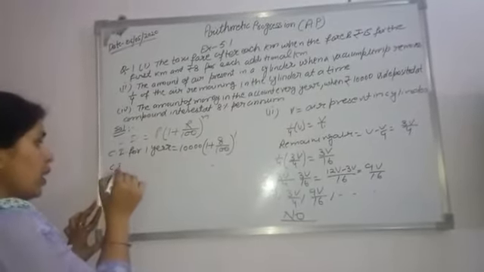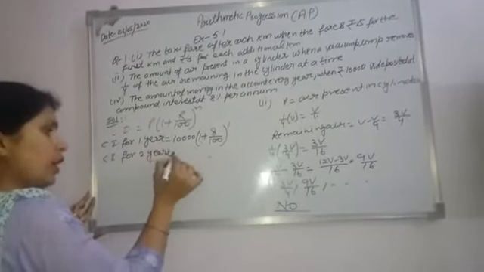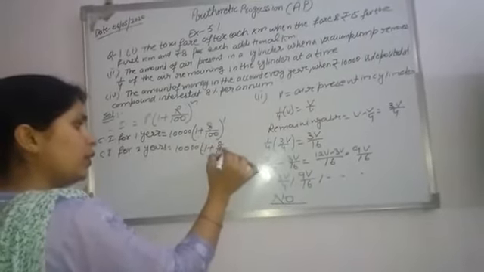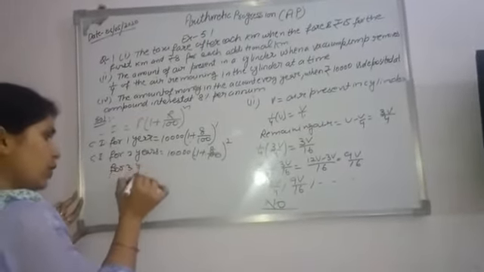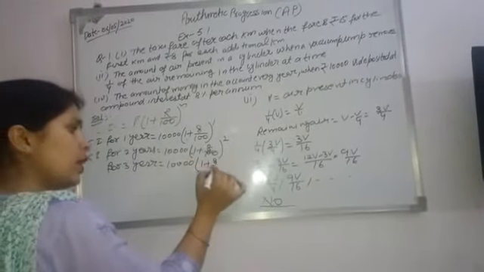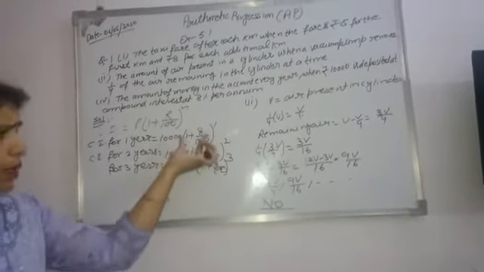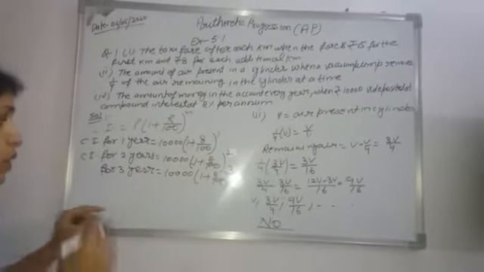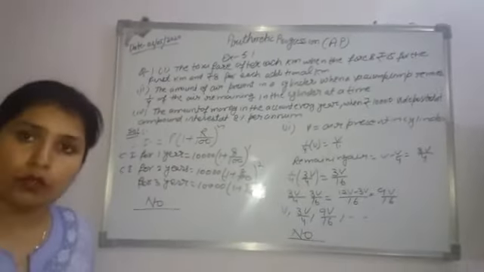Now come to the second. If we want to find out compound interest for 2 years, again the formula is the same: 10,000 (1 plus 8 by 100) raised to the power 2. For 3 years, the value will be 10,000 (1 plus 8 by 100) raised to the power 3. And now tell me, is the difference between these numbers the same? No, the difference between each consecutive pair is again not the same. So that's why our answer is no. So this is the solution of your first question.